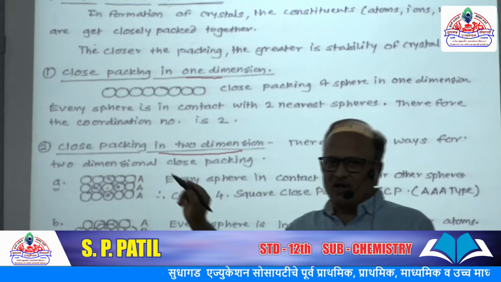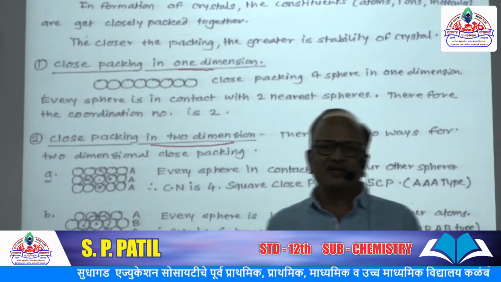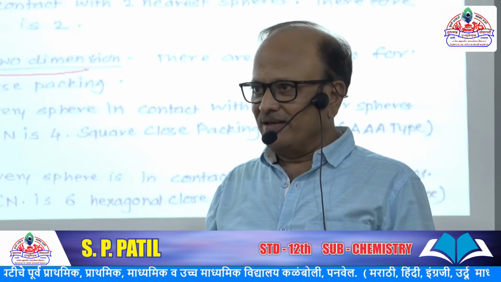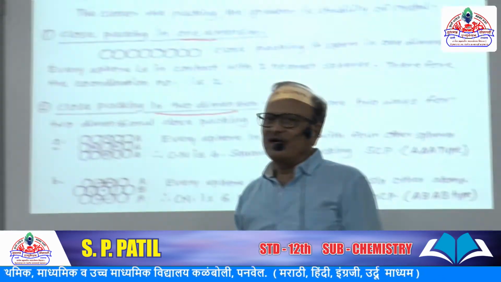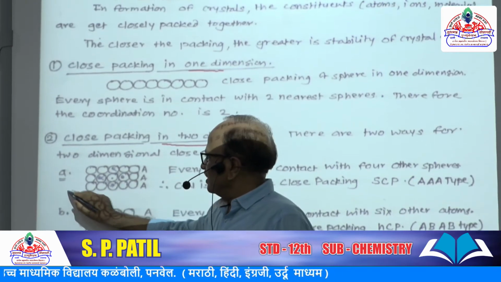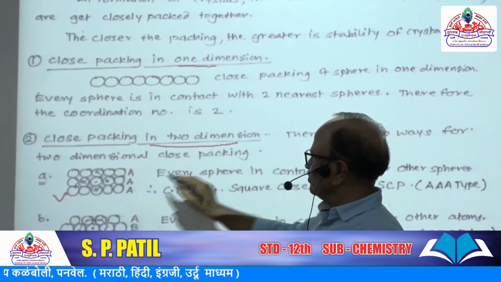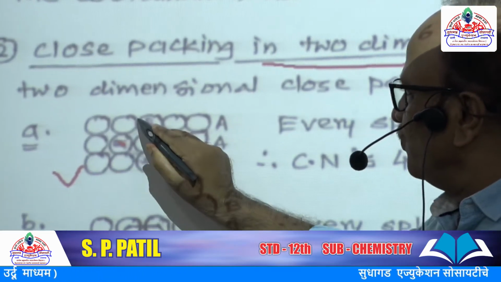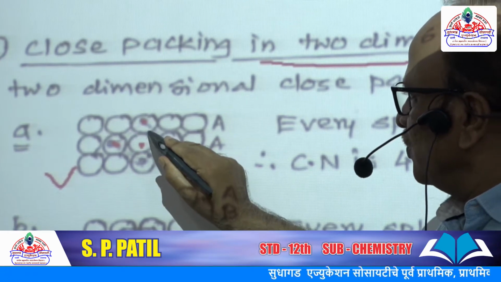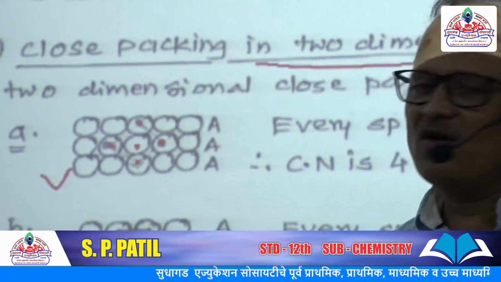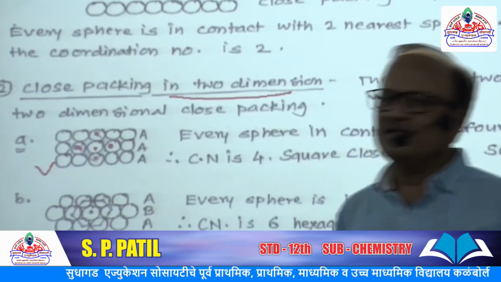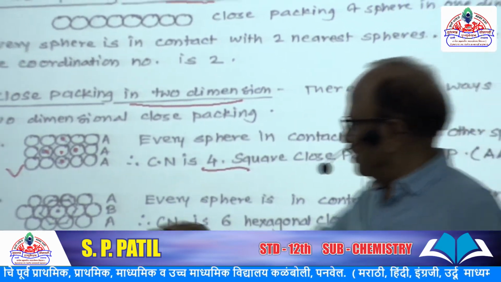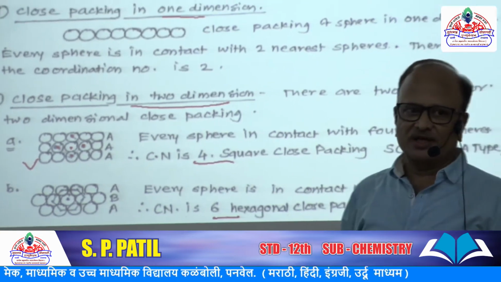Now just recall what is coordination number. Coordination number is the number of atoms in contact with a certain atom in the crystal. That number is called the coordination number. For example, in this two-dimensional close packing structure, 4 spheres are directly touching or in contact with this particular sphere, this particular atom. So here the coordination number is 4. Here it is 6, hexagonal.